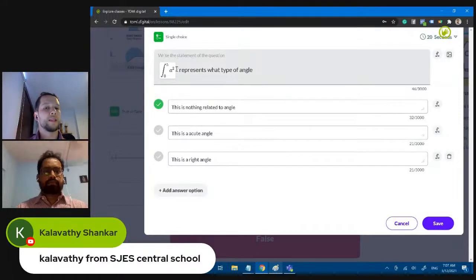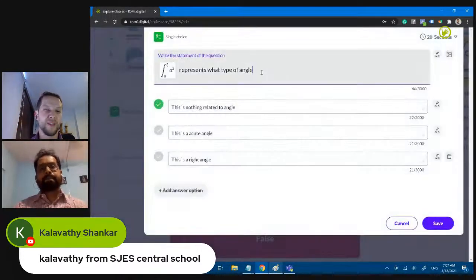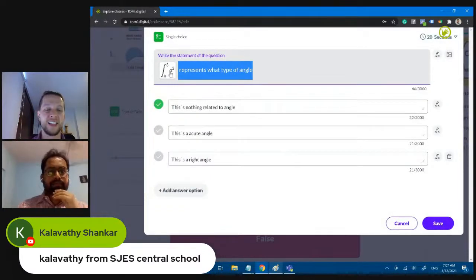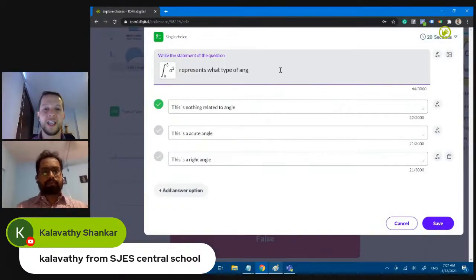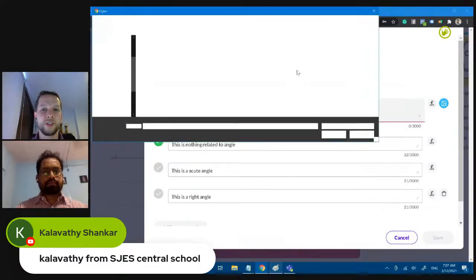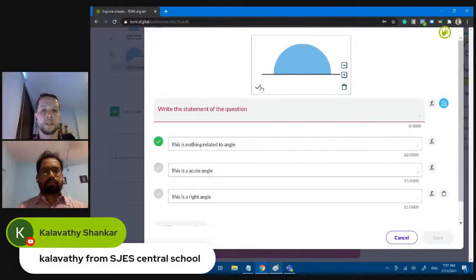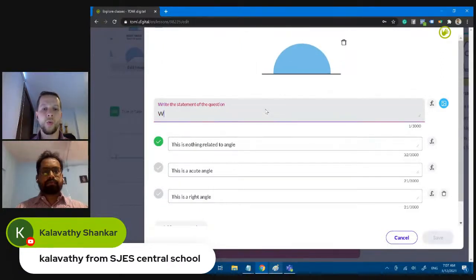So this was just for showing how to create and edit this kind of formulas, but I don't feel very good using this statement. I'm going to delete it, and what I'm going to do is use an image for making my question. So I'm going to select image here. I could drag and drop an image there, or I can just choose it. I'm going to select, for example, this straight angle. There it is. And I'm going to say, what is the angle in the picture?